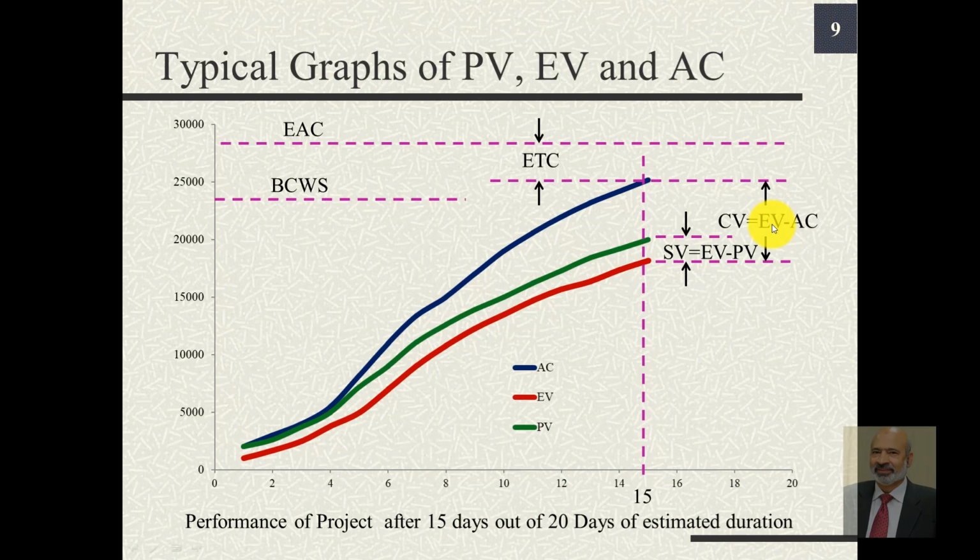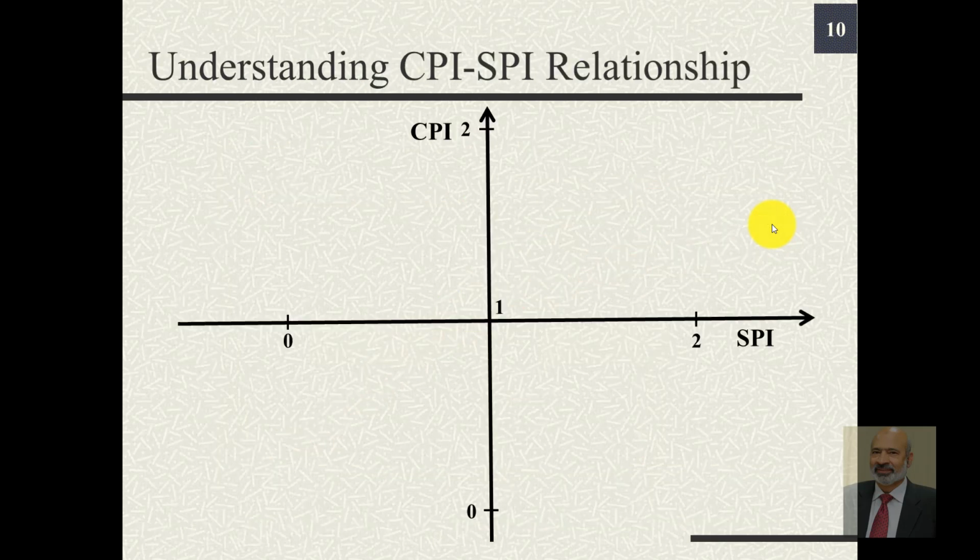But what if one of those is positive, the other is negative? That means we cannot look at these two indices or metrics in isolation. Now it can be done simultaneously for CV and SV also, but since they are sensitive to scale, it is usually desirable to look at the plot of CPI versus SPI. These being ratios, their scales are almost the same.